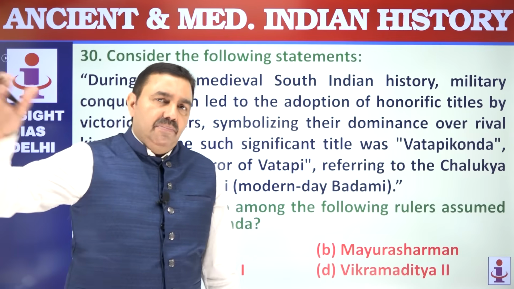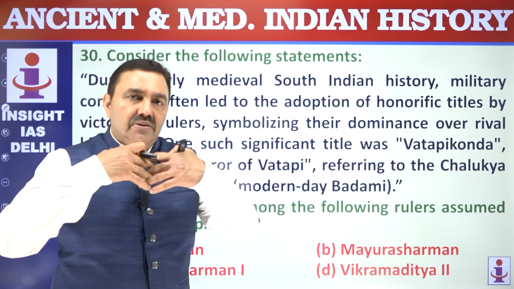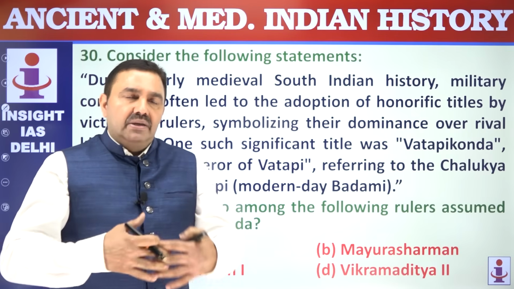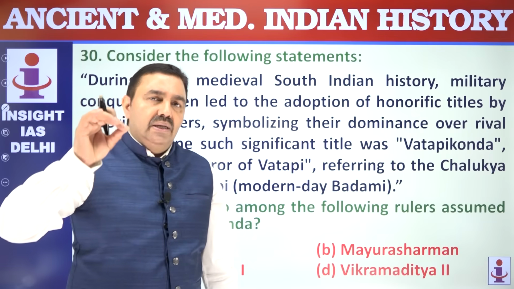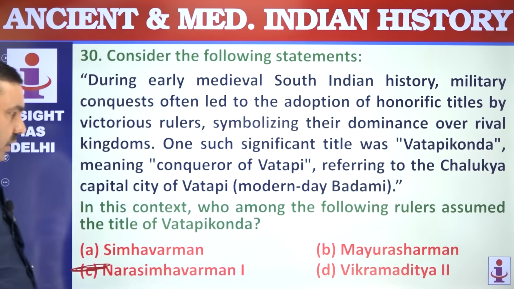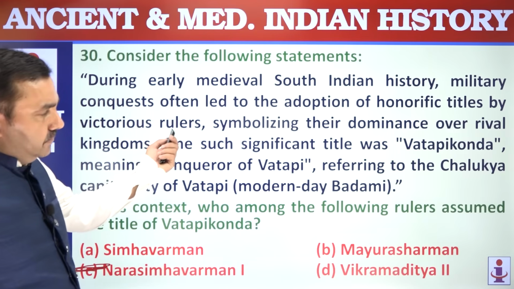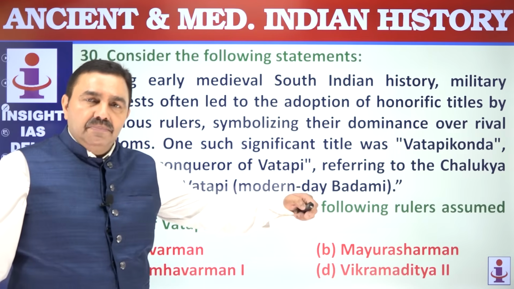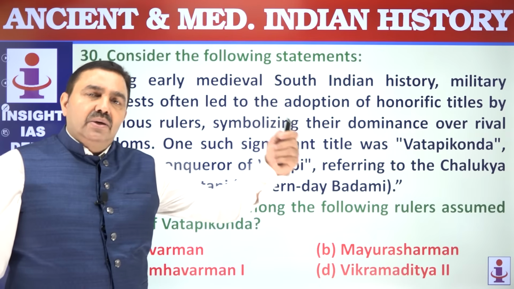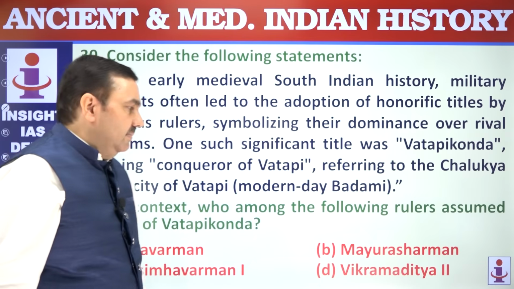He attacked Vatapi. Pulakeshin II felt humiliated, jumped in the river Tungabhadra, committed suicide, and Vatapi remained under Pallava control for more than a decade. So that's why his title was Vatapi Konda. Somebody from the Chalukyan dynasty in future, Vikramaditya II, conquered Kanchi, and adopted the title of Kanchi Konda. Konda means conqueror.